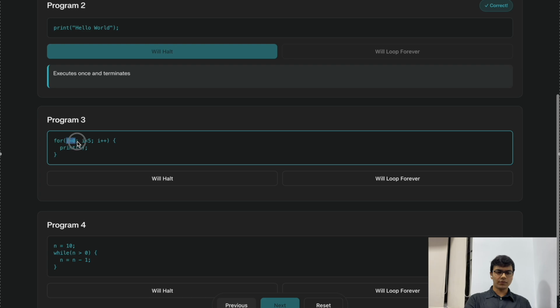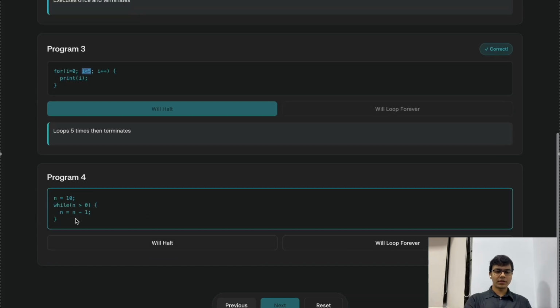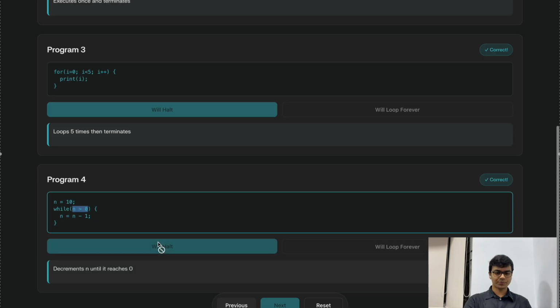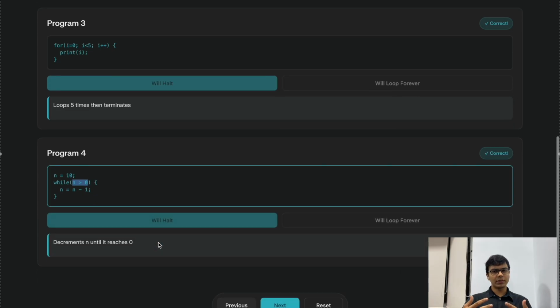Here the value of the variable i increments in each iteration. So when it reaches 5, this condition becomes false and this program will halt. Similarly, here the value of variable n decreases in every iteration by 1. So after 10 iterations, when the value becomes 0, this particular condition will become false and hence the program will halt. So these were some simple examples that we are able to determine.